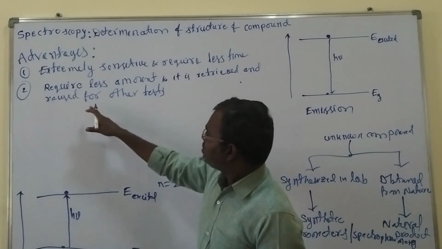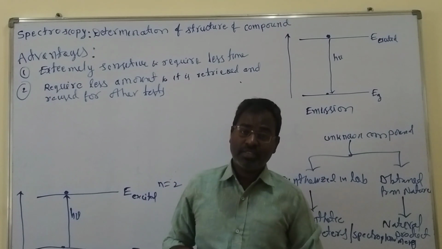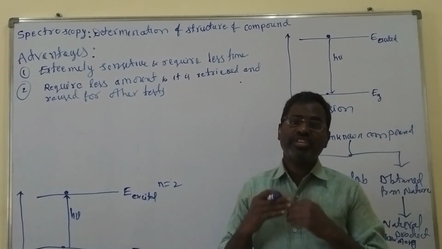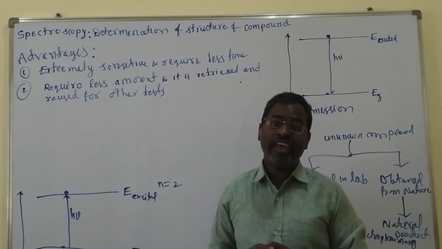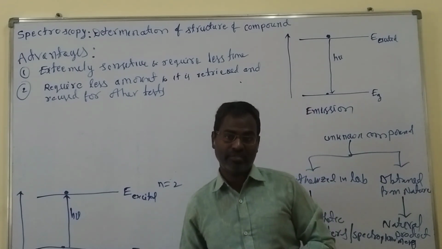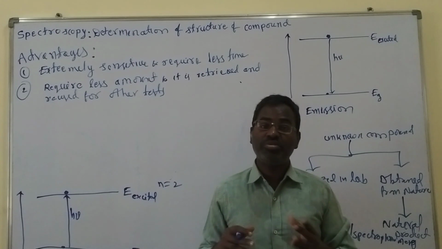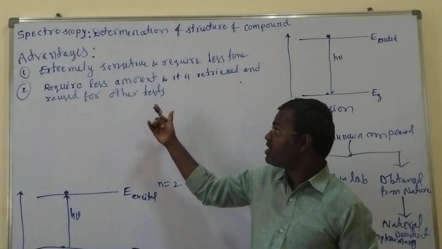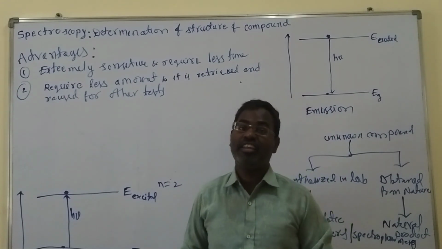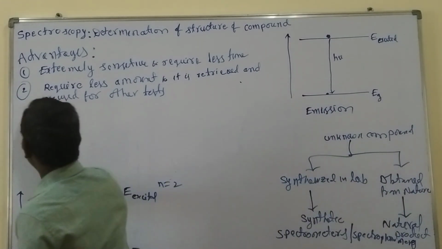So spectroscopy requires less amount of the compound, which can be retrieved and reused for other tests. Whereas if you take the classical methods, there we don't retrieve the compound. We can lose the compound, but in this case we are retrieving it and using it for other purposes.